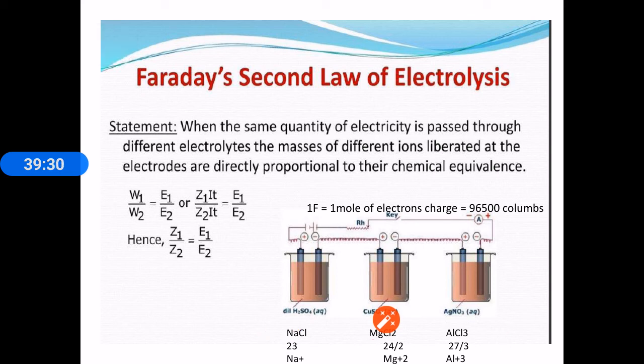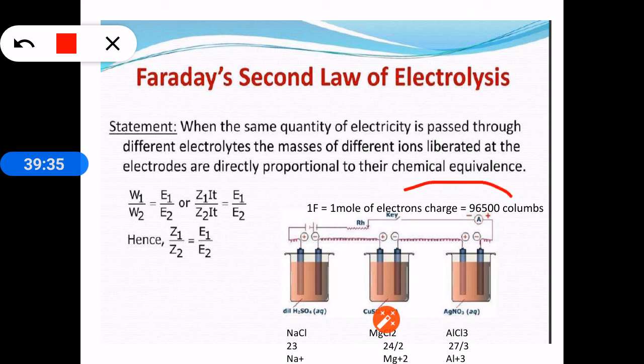Let us see how this experiment is actually done. When 1 Faraday of current is passed through this solution, the charge of the Avogadro number of electrons will be taken by aluminium, 9 grams of aluminium. Even though 27 grams of aluminium is present, only 9 grams of aluminium will take the charge, because 9 grams will consume the complete 1 mole of electrons, and so this 9 grams of aluminium will get deposited here.